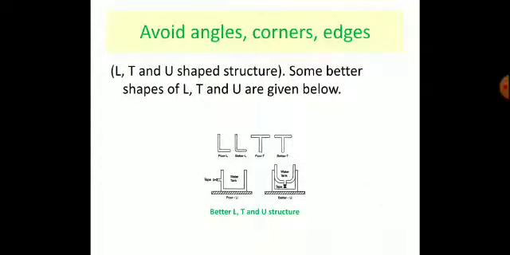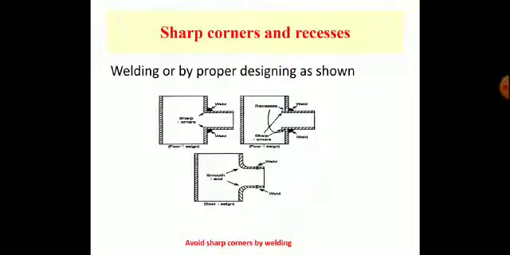Sharp corners and recesses also cause stressed areas. So these areas should be avoided, and this can be done by welding or by proper designing as shown in the figure.